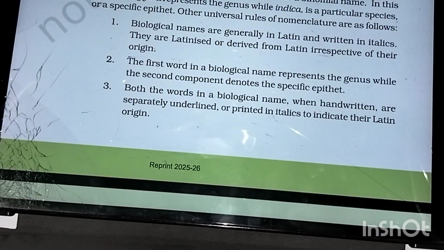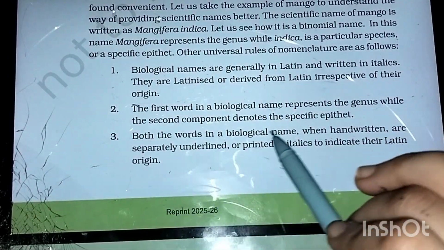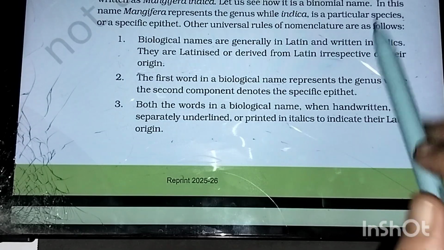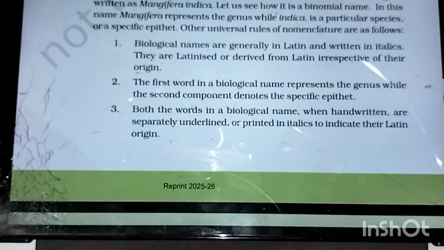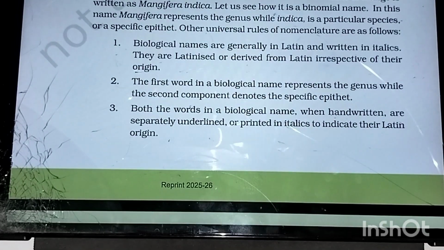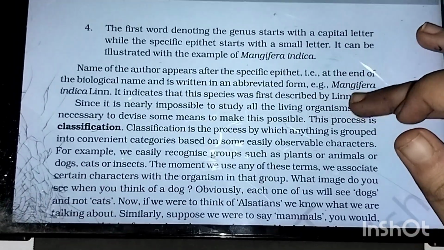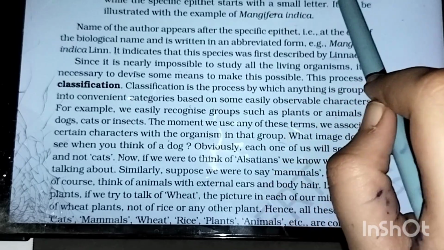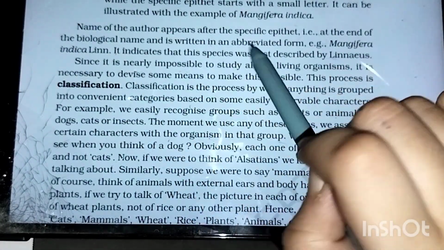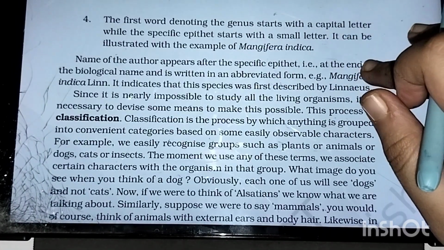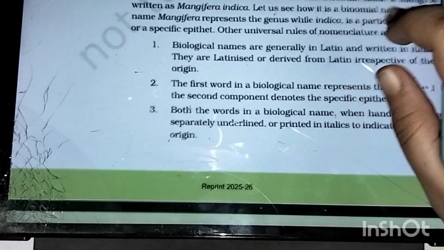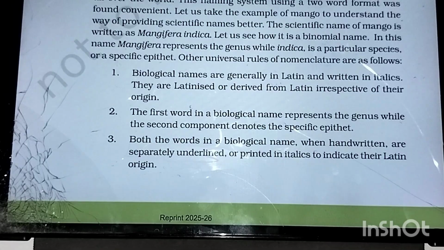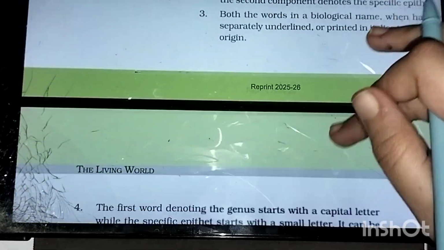Next, both the words in a biological name, when handwritten, are separately underlined, or they are printed in italics, to indicate their Latin origin. The first word denoting the genus starts with a capital letter, while the specific epithet starts with a small letter. It can be illustrated by Mangifera indica. This is the fourth rule. These four rules you have to remember just like that, with no modifications, because they might ask you the exact lines.